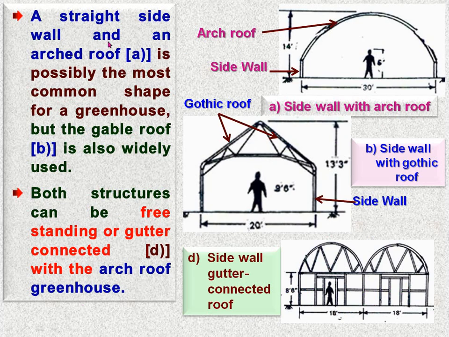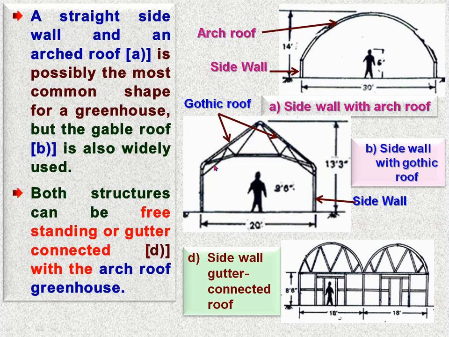A straight side wall and an arch roof is possibly the most common shape for a greenhouse, but the glazed roof is also widely used. Suppose in this figure you can see here straight side wall is there. Both sides are straight sides, and the roof is of arc type. So this is the most adoptable shape of the greenhouse.